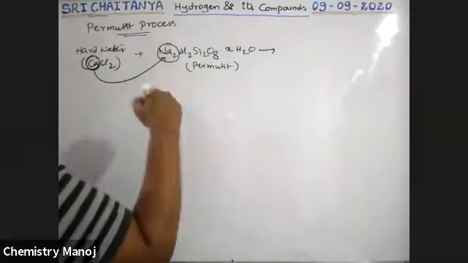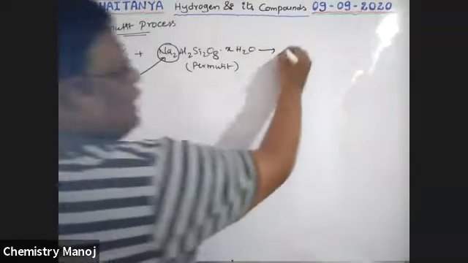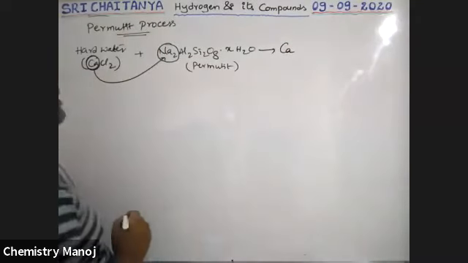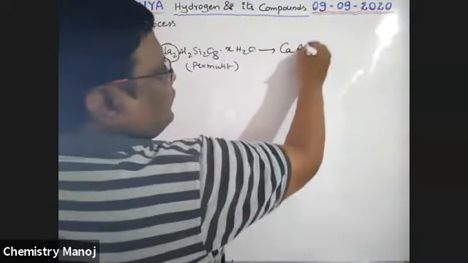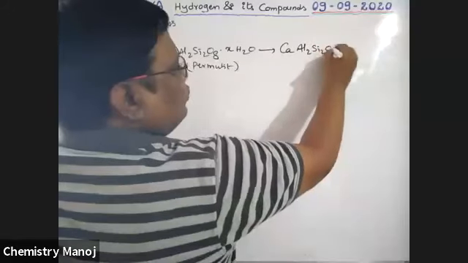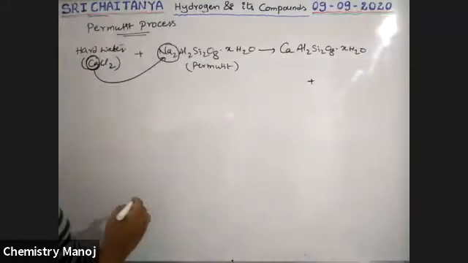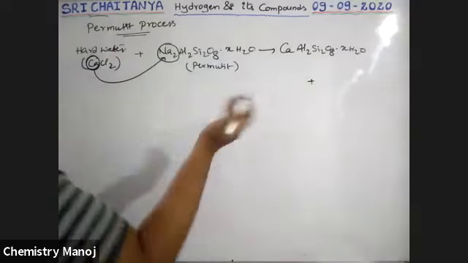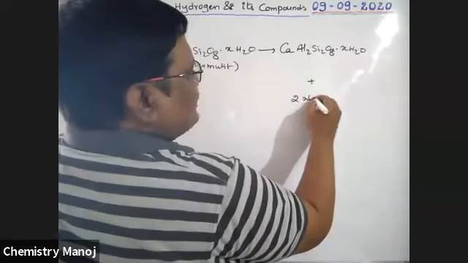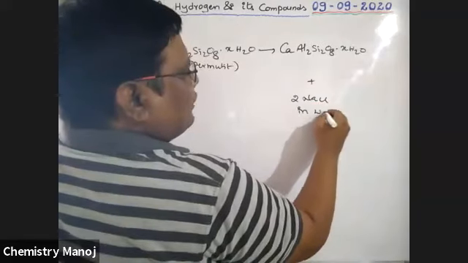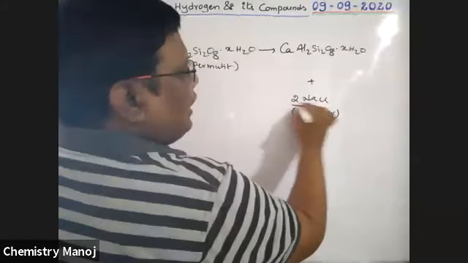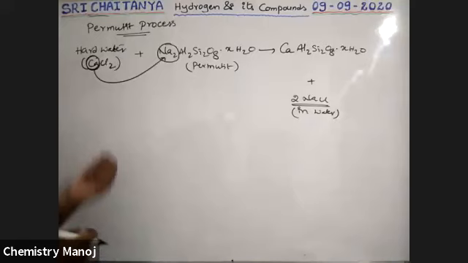So Na2 is replaced with calcium ion. For charge balance, just one calcium is sufficient. CaAl2Si2O8·xH2O, plus 2 NaCl are there in water. That means all the available calcium salt is converted into sodium salt.